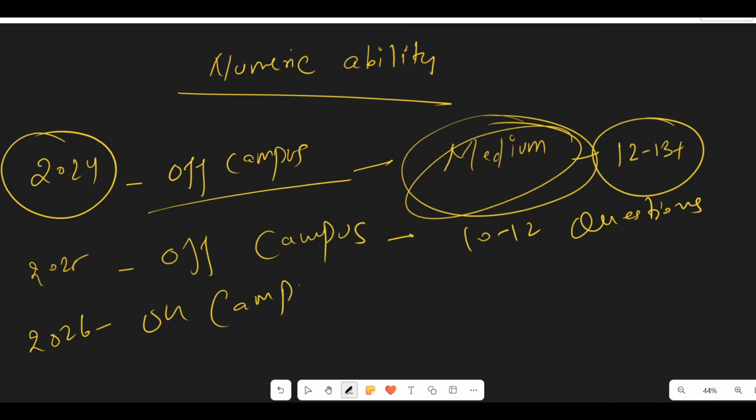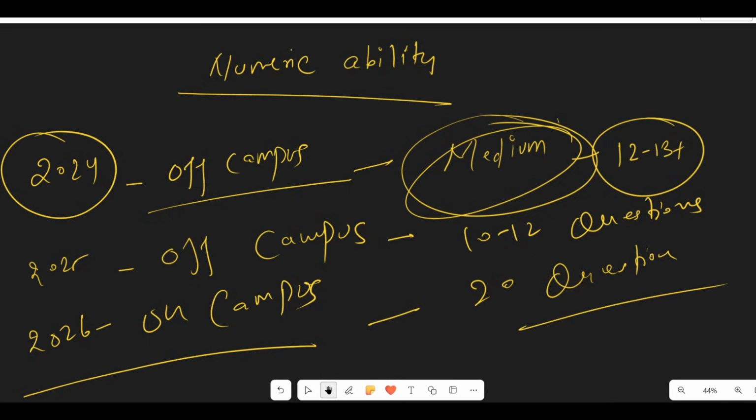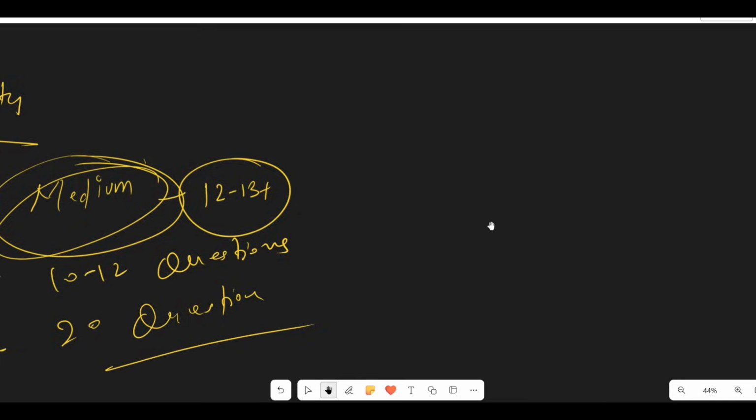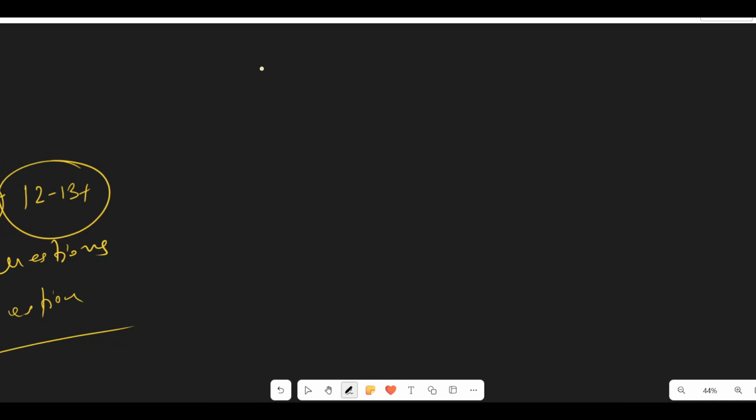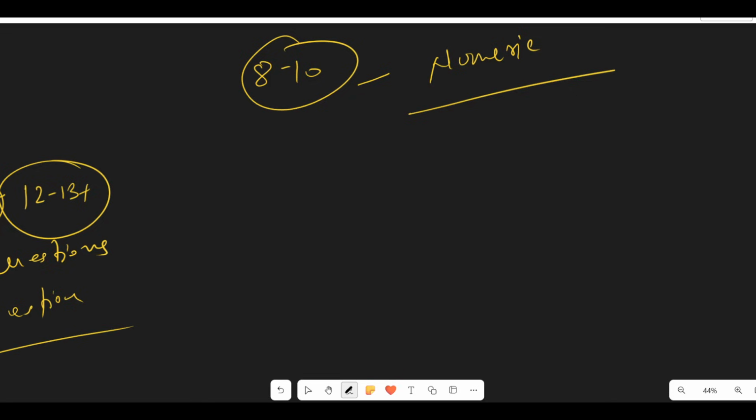Now what actually happened in this exam? When the exam happened, there were a total of 20 questions. Many students prepared with our courses and other courses, but even after doing very well in our courses, they scored around 8 to 10 marks in numeric ability. Some students felt, oh, my performance is not good, I only scored between 8 to 10 marks. But that is the main thing.